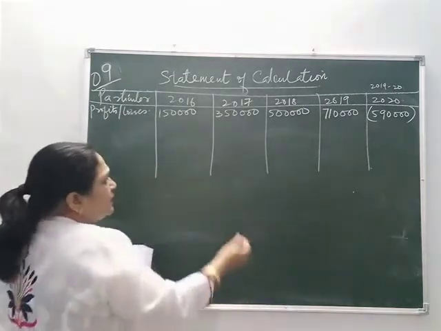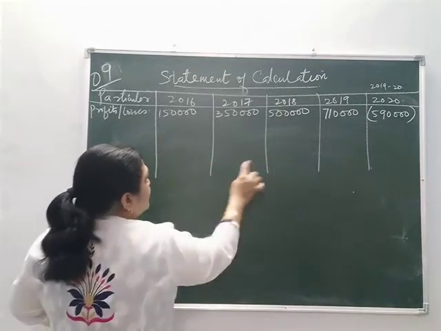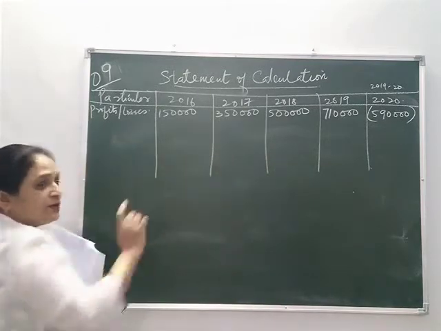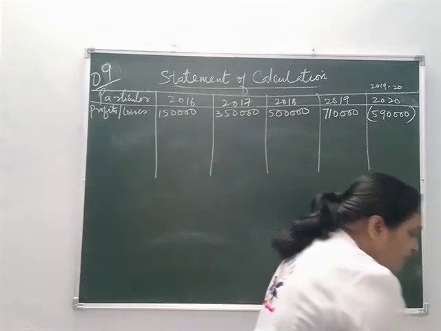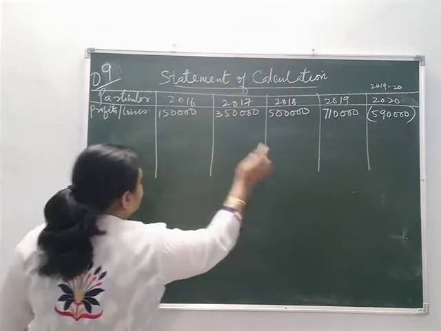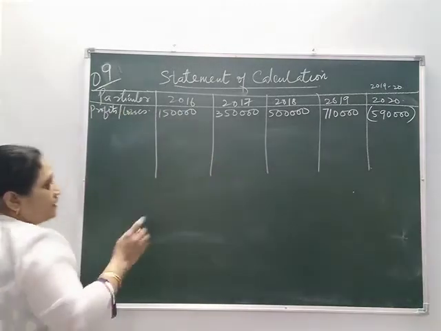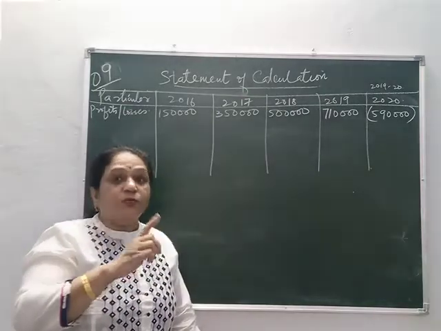So we can see that there are only 2 adjustments, in this year and in this year. In these 3 years there are no adjustments, so the profits will remain the same for these 3 years. Okay, so we will continue with that as a normal profit of 1,50,000, 3,50,000 in this. Here the car was purchased on 1st April, so it should have been debited to the car account.